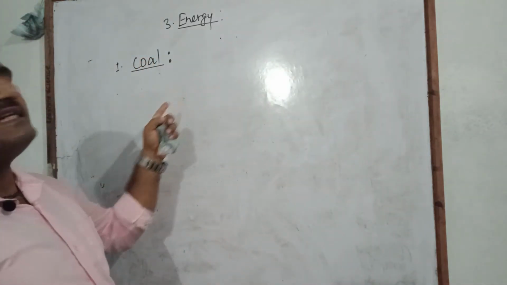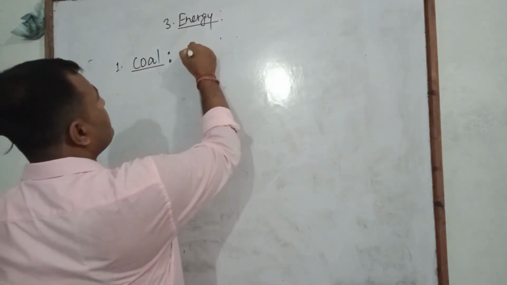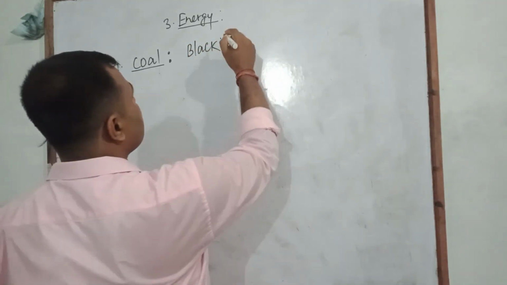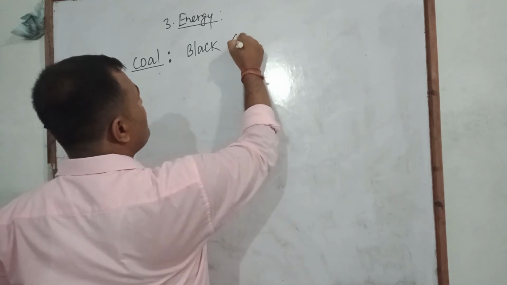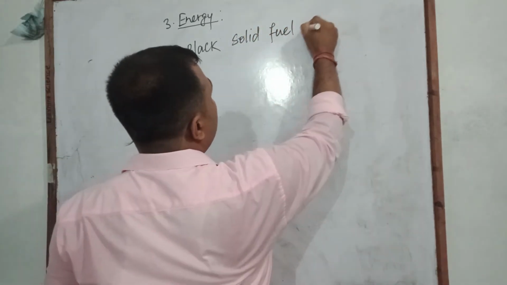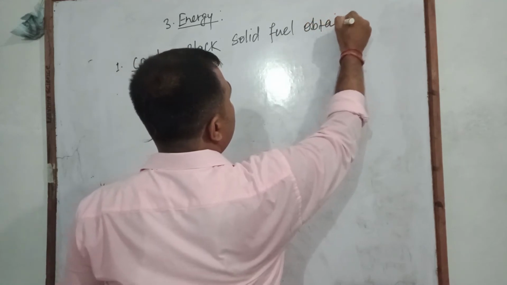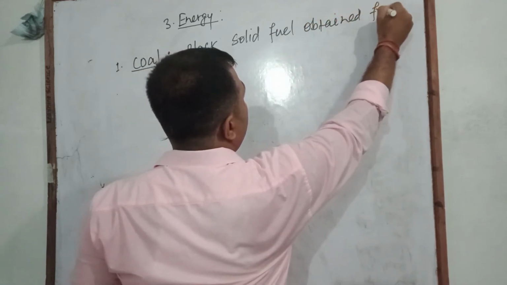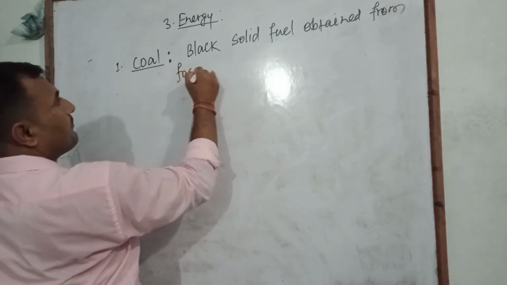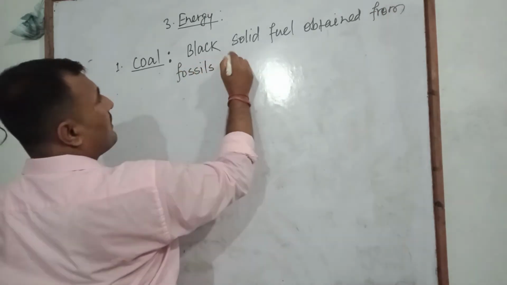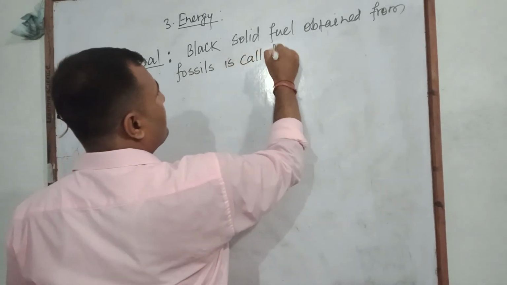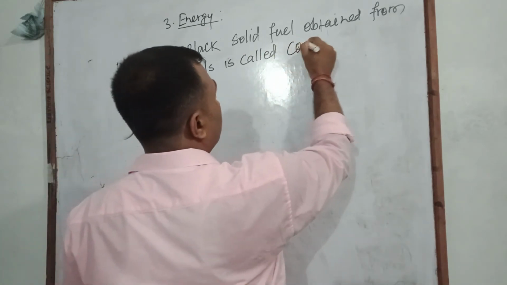And here we define it as: black or gray solid fuel obtained from fossils is called coal.